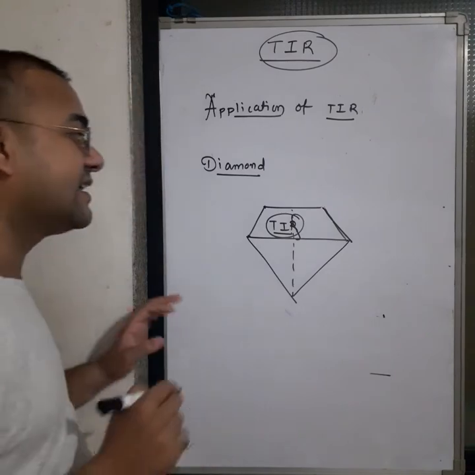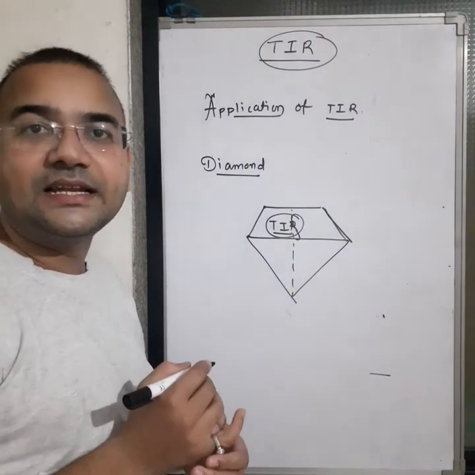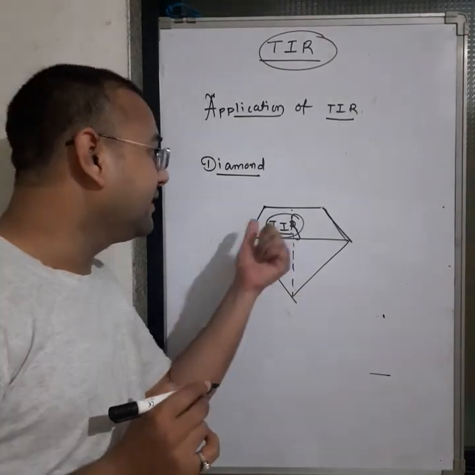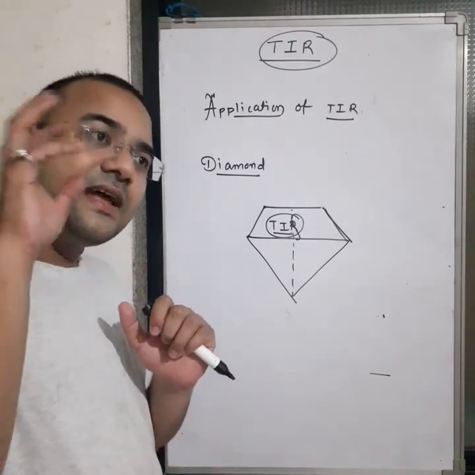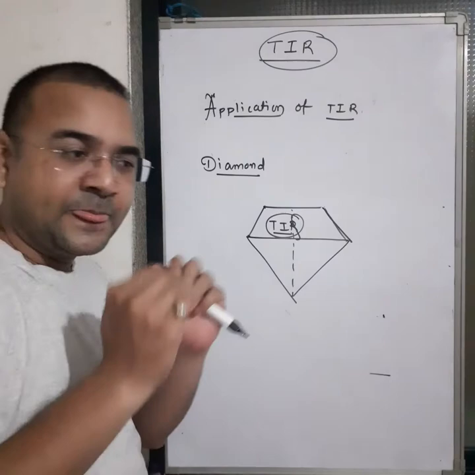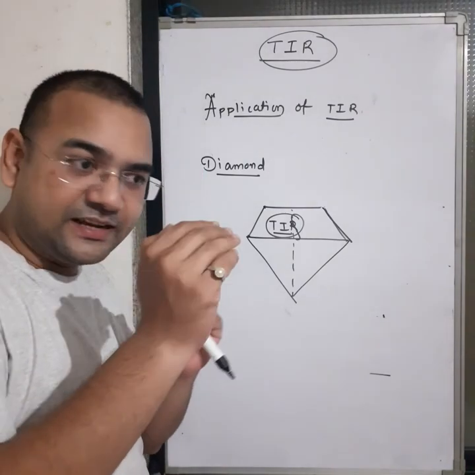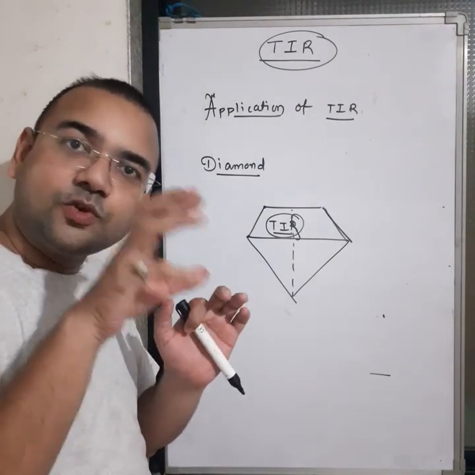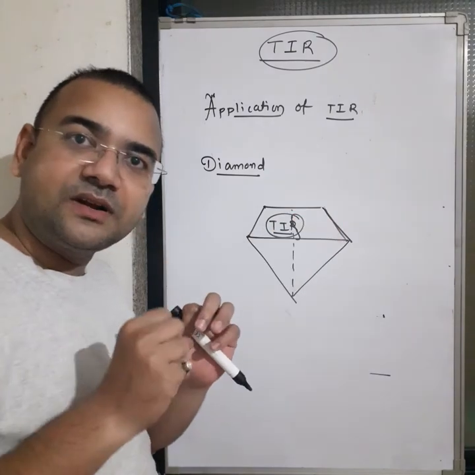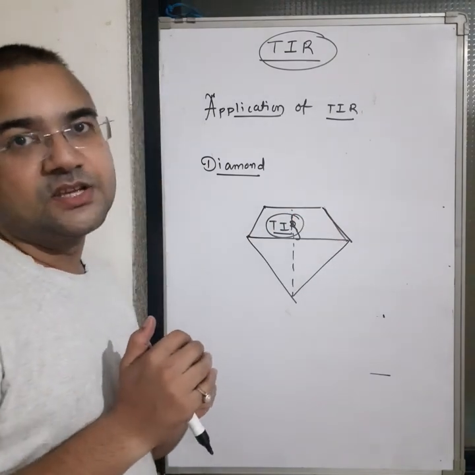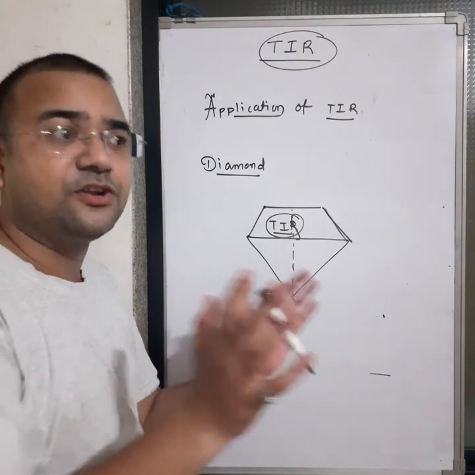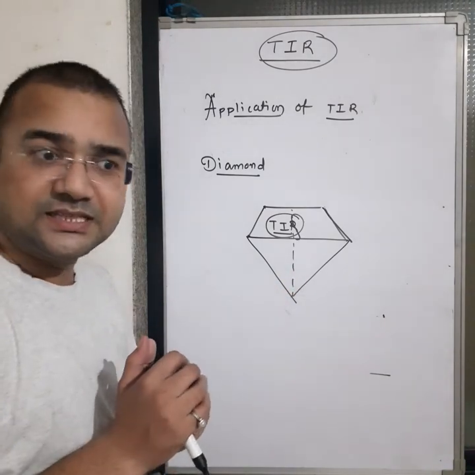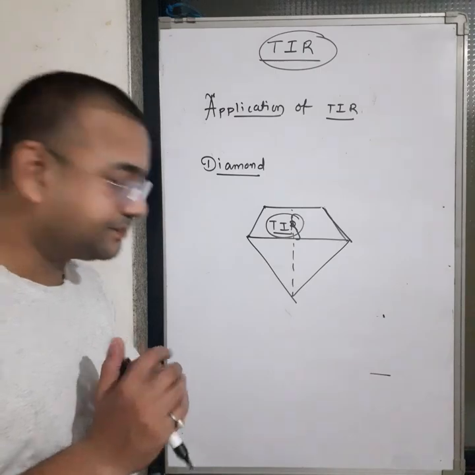So if anybody asks you what is the reason behind the brightness inside the diamond, then TIR, meaning total internal reflection. Once light penetrates inside the diamond, it undergoes total internal reflection, and due to the total internal reflection inside the diamond, it gives the brightness. So these are all the applications of TIR that we use in our normal life. Got it? Okay. Thank you.